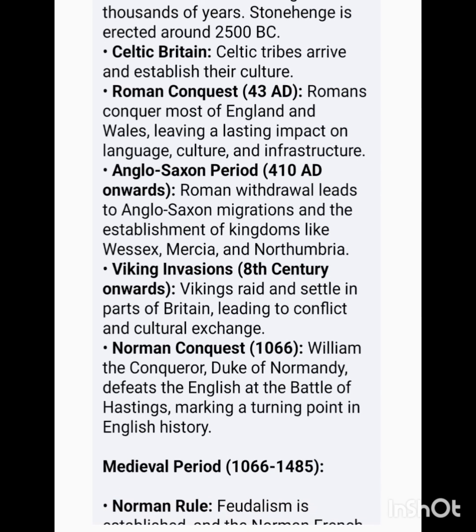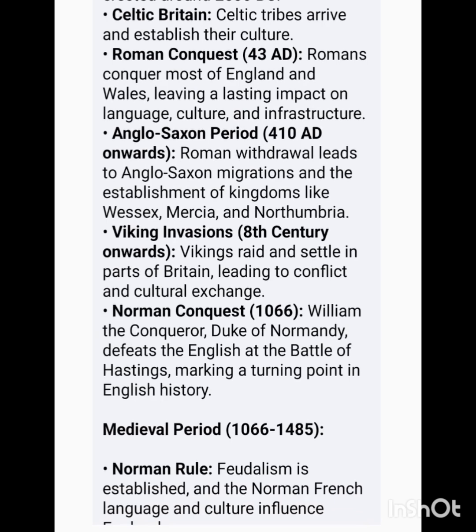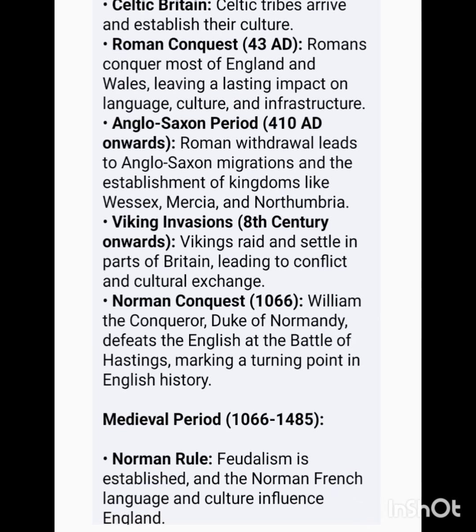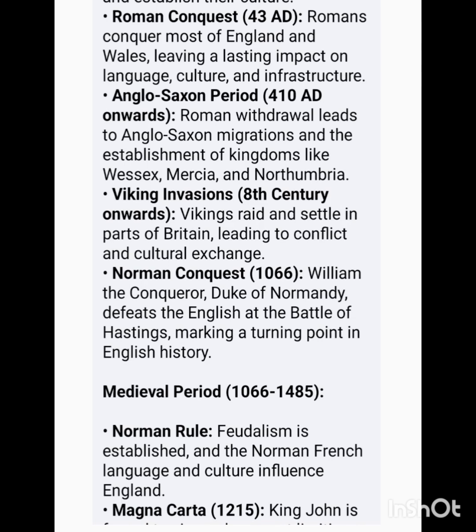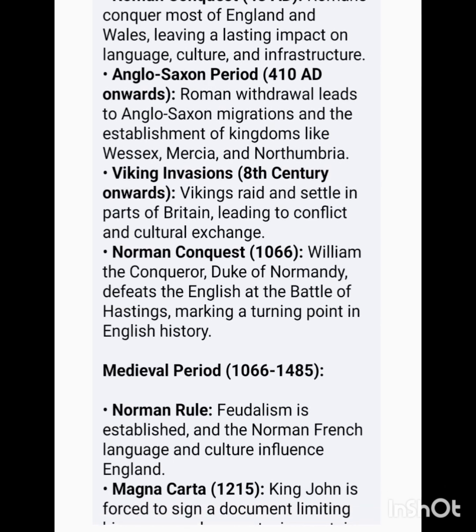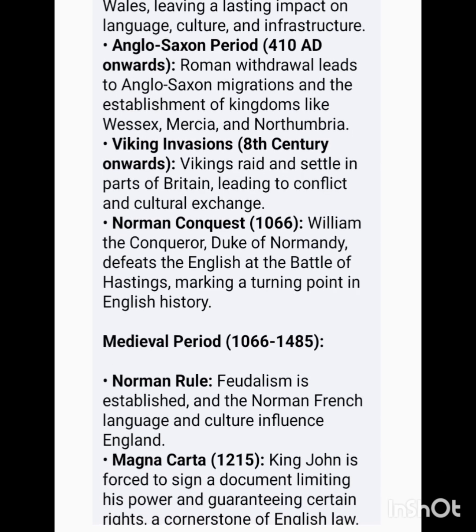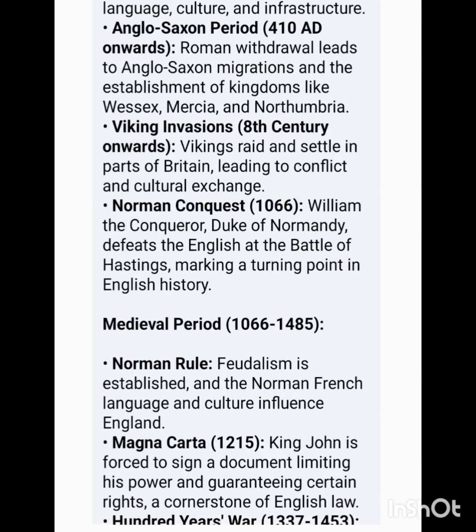Anglo-Saxon period, 410 AD onwards. Roman withdrawal leads to Anglo-Saxon migrations and the establishment of kingdoms like Wessex, Mercia, and Northumbria. Viking invasions, 8th century onwards. Vikings raid and settle in parts of Britain, leading to conflict and cultural exchange.